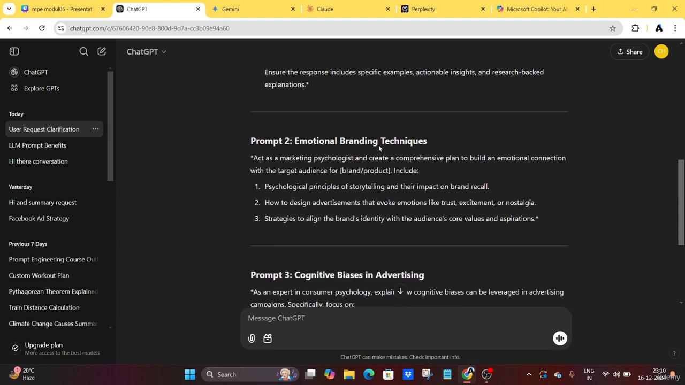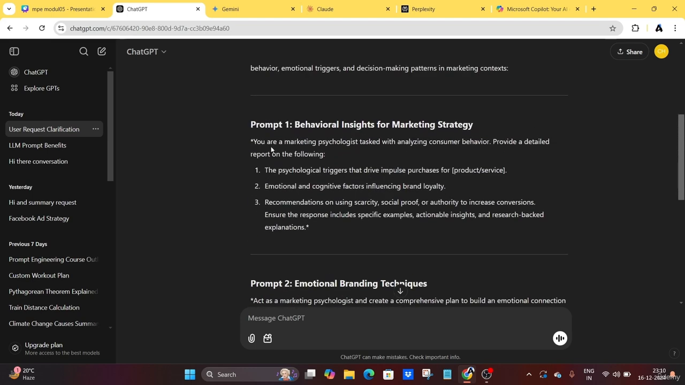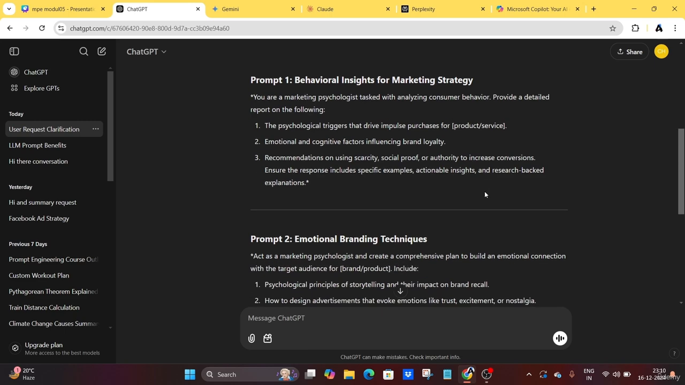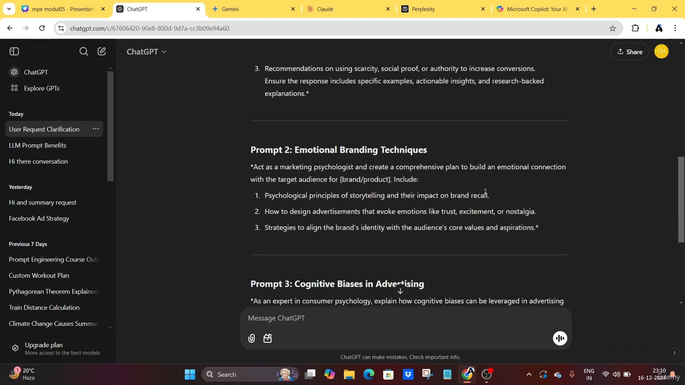So you can see here, you can directly use these prompts in ChatGPT itself or other language models to get the information. So this is how powerful using language models is.